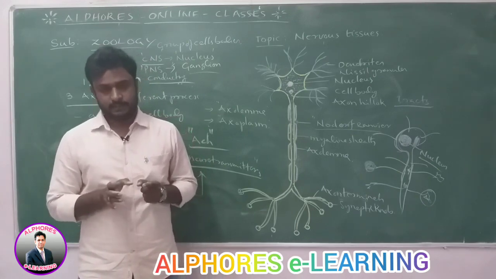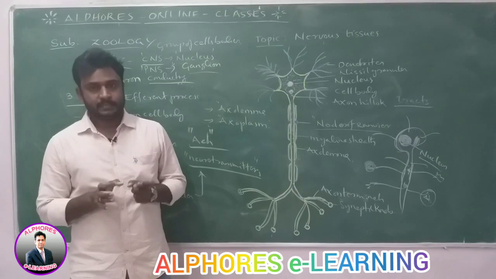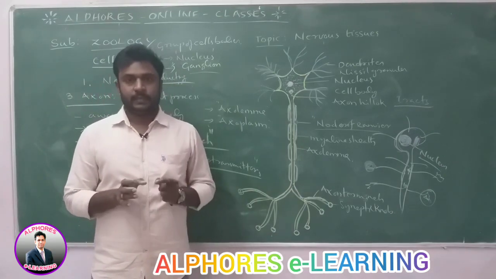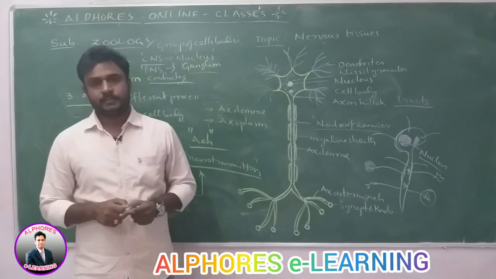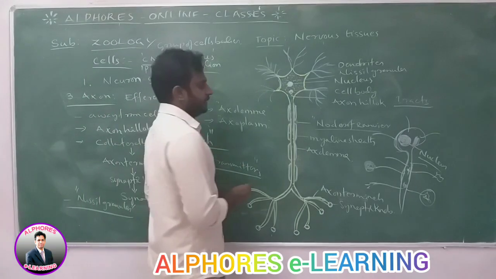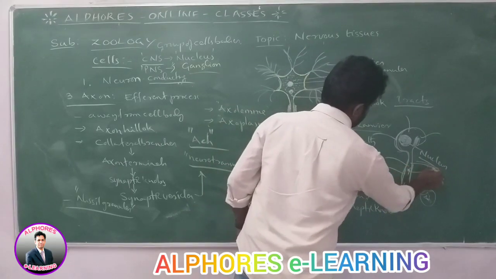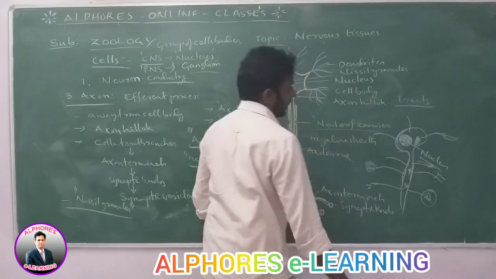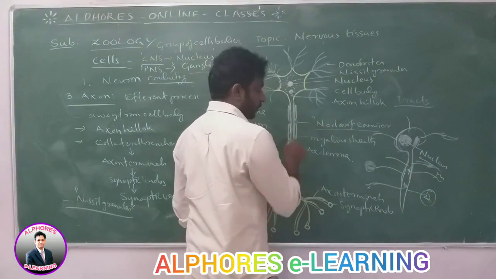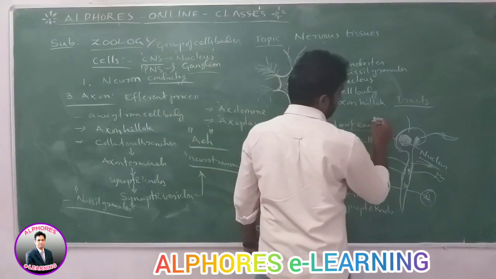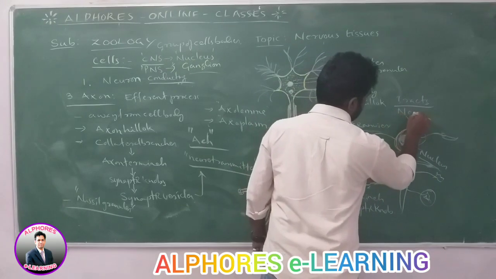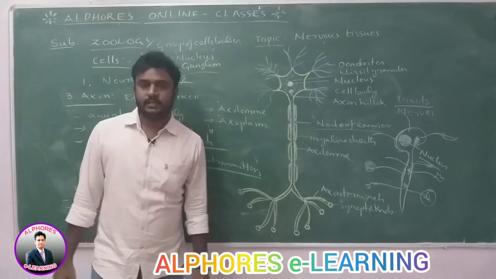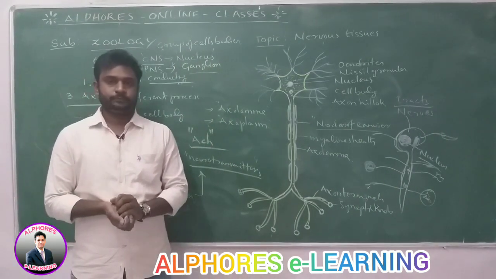The same axons are present in the PNS also, like cranial nerves and spinal nerves. A group of axons present in the PNS is called a nerve.